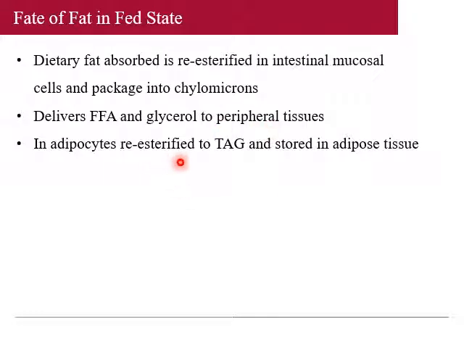In adipocytes, re-esterification of this free fatty acid occurs again and it is stored in the form of triacylglycerol.